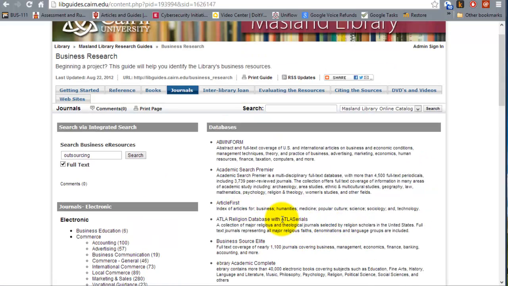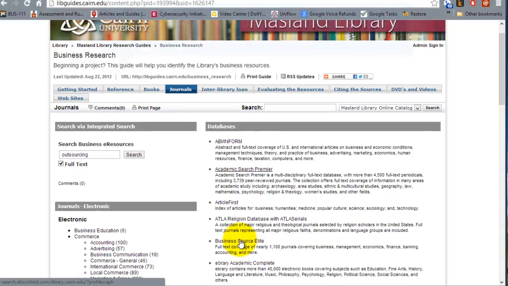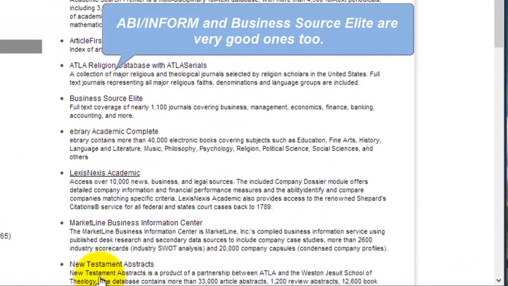So basically just read the description throughout all of these databases and then start utilizing them. The process is going to be pretty much the same for any of those databases. The concept is the same, so I'm not going to cover all of them.